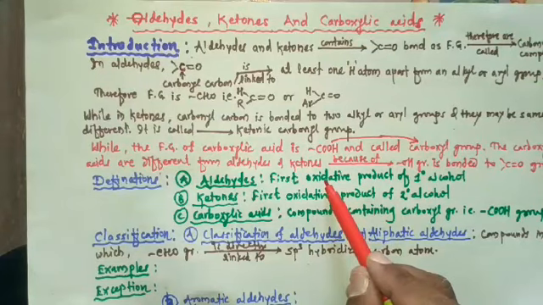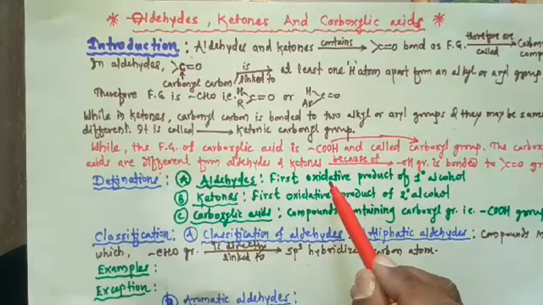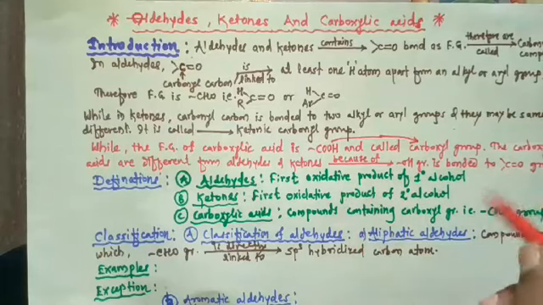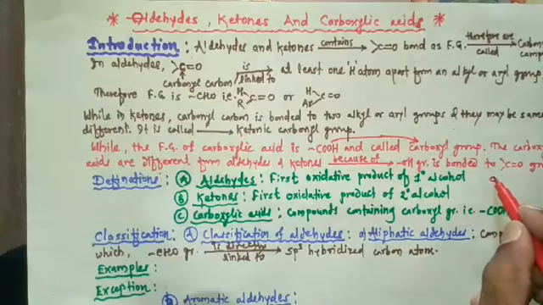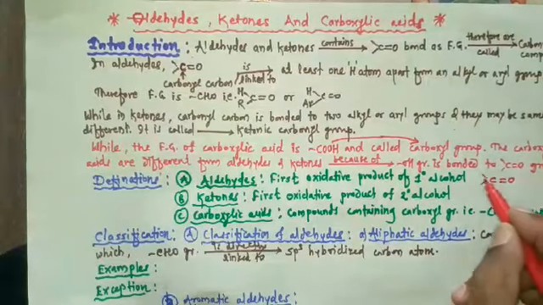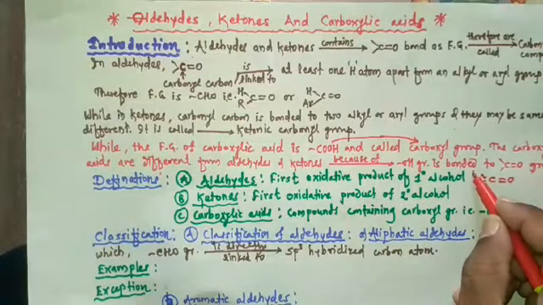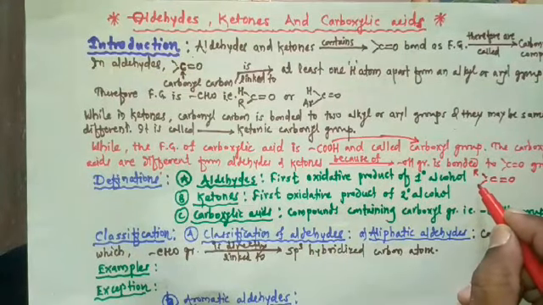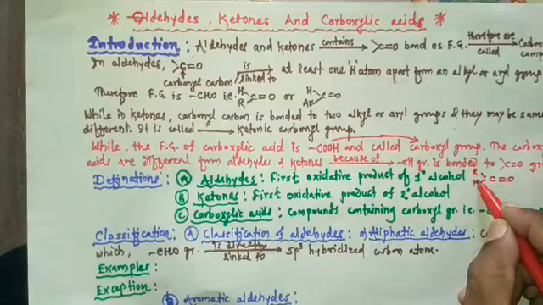In aldehydes, the carbonyl carbon is linked with an alkyl or aryl group and the other is a hydrogen atom. So the carbonyl carbon is attached to either an alkyl group or an aryl group, and the other one is the hydrogen atom.